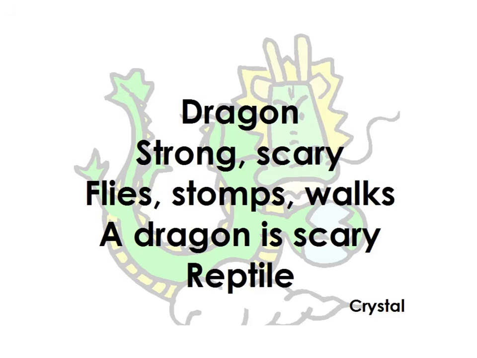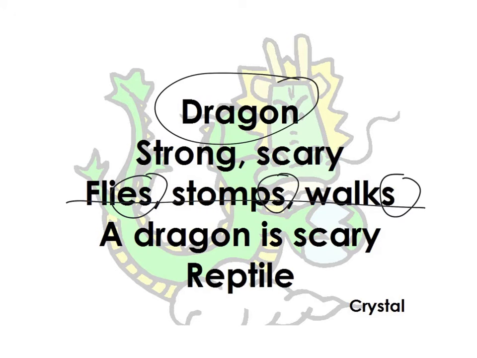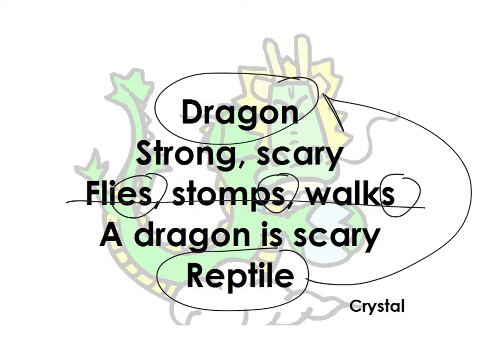Here's another example from a 5th grader. Dragon, strong, scary, flies, stomps, walks. A dragon is scary, reptile. The one thing I don't like about this poem is that the verbs don't end in ing. This would not be the best example. Otherwise, I love how reptile is a synonym for dragons.